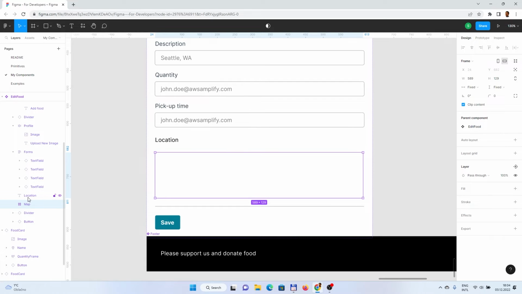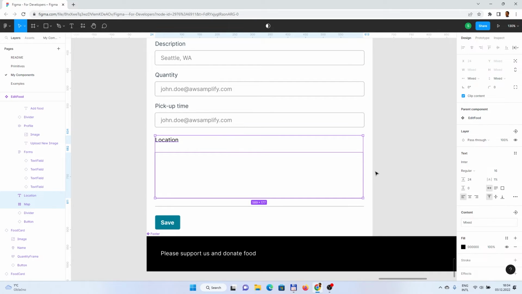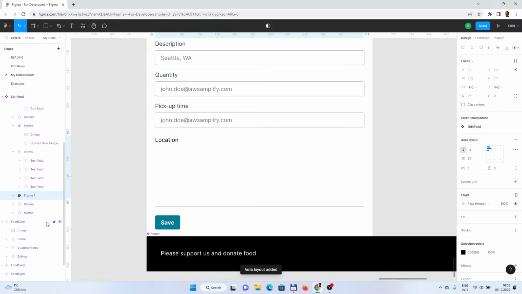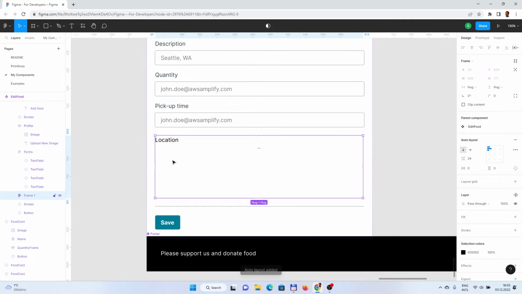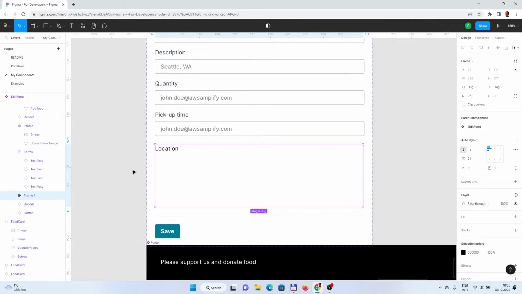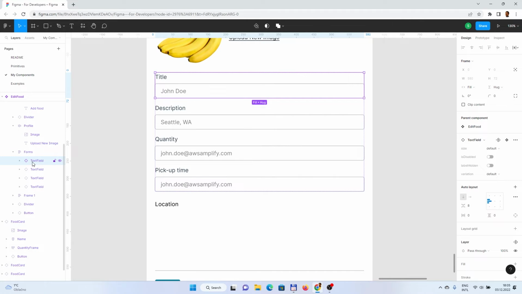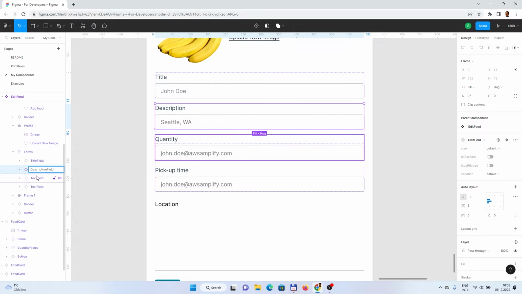By using the auto layout. Basically, if we select them both and add to auto layout, now they are auto layout and grouped together. So what we can change as well is the naming of the fields, because they are just text fields. It doesn't like this. So let's say that's a title field. That one is a description field. So I'm also showing you some best practices.